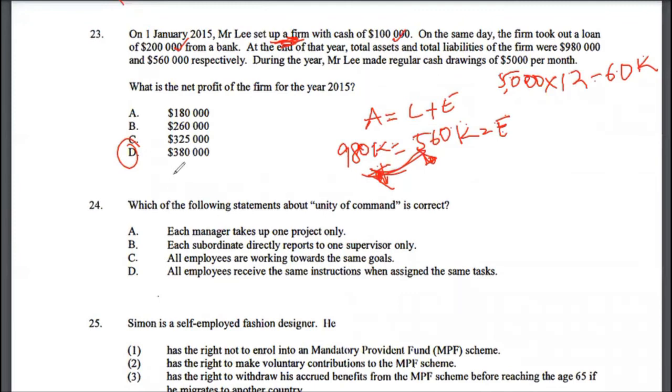Let's look at multiple choice 24. Which of the following statements about unity of command is correct? Each manager takes up one project. Or each subordinate directly reports to one supervisor only. So like one person is in command. So the correct answer to multiple choice 24 would be option B.